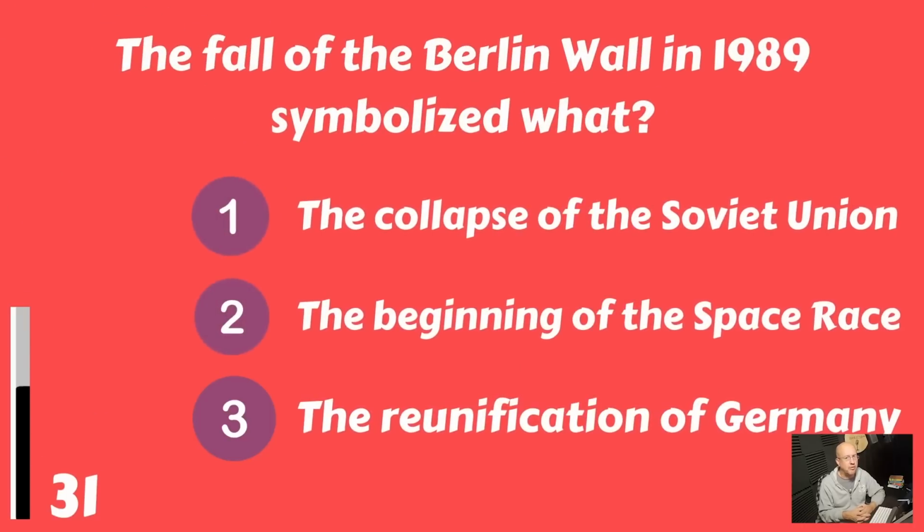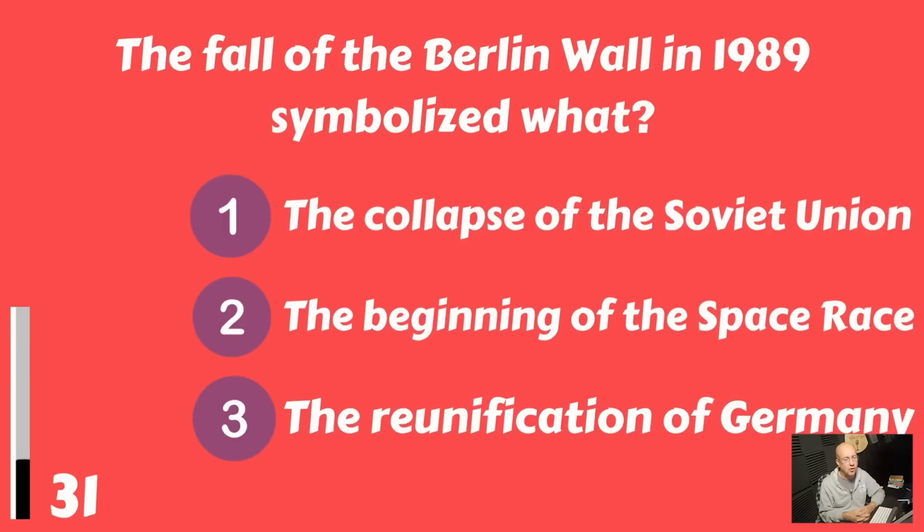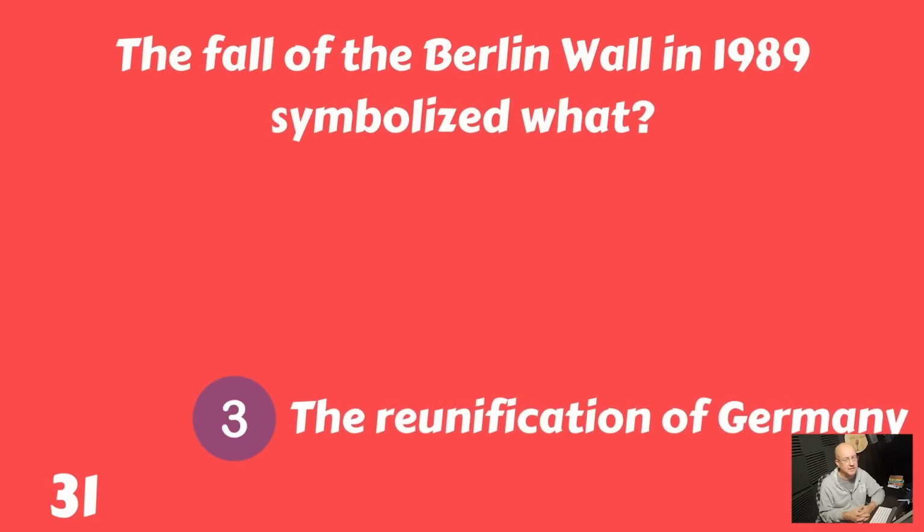The fall of the Berlin Wall in 1989 symbolized what? The collapse of the Soviet Union, the beginning of the space race, or the reunification of Germany? And that signaled the reunification of Germany.